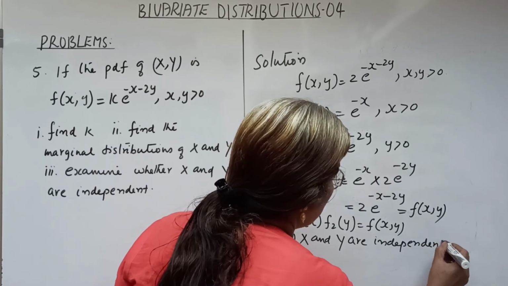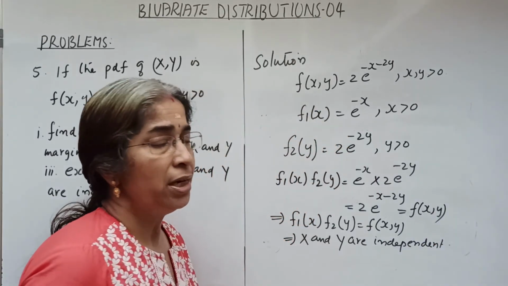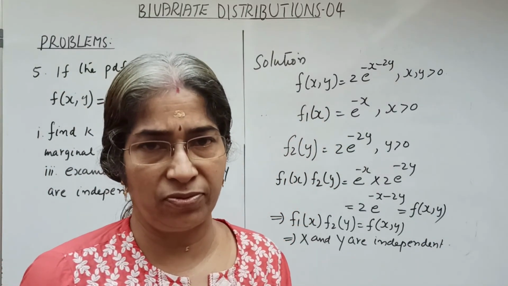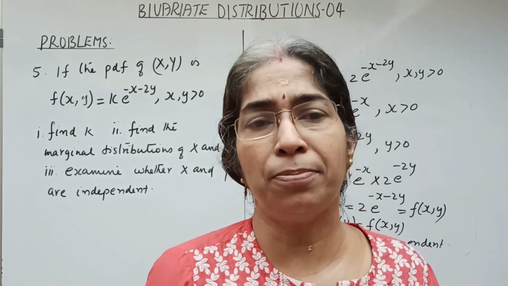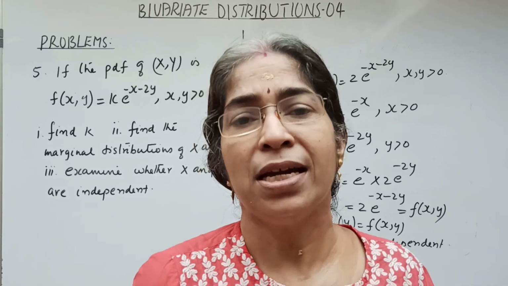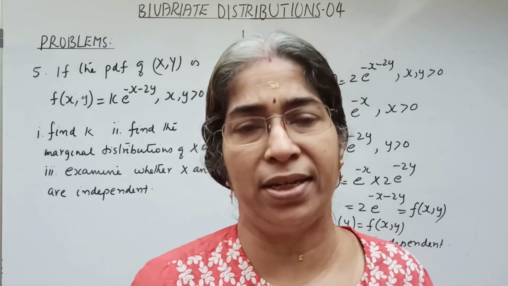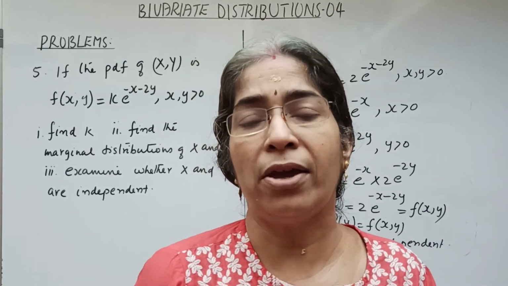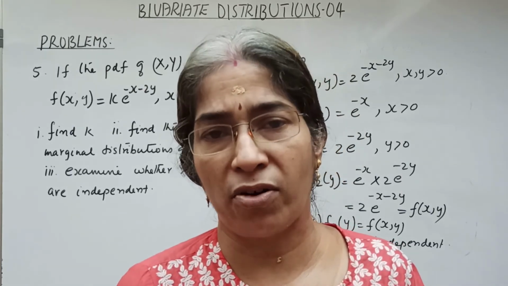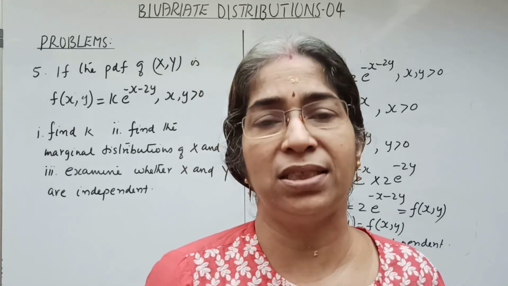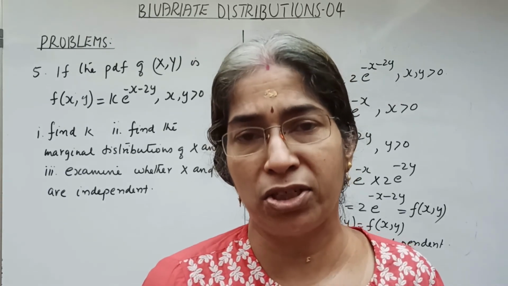That is, for the bivariate distribution given by f of xy, the joint PDF of x and y, we have the marginal distributions as f1x and f2y respectively. Now, f1x into f2y equal to f of xy implies that x and y are independent.